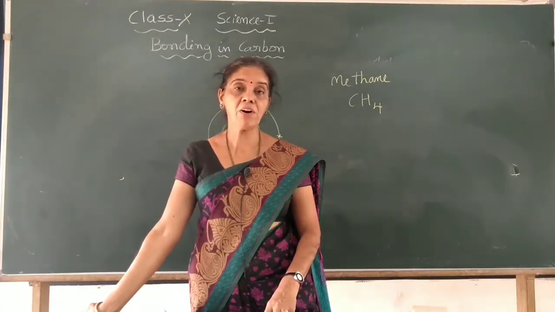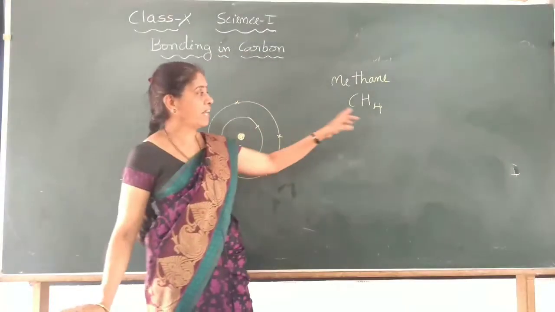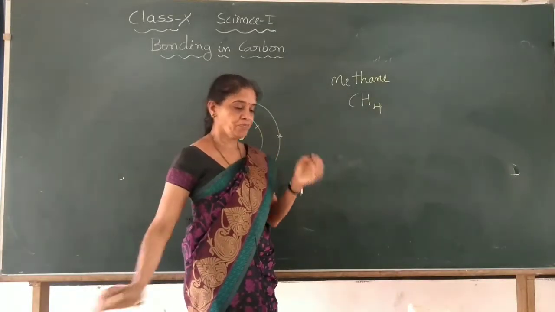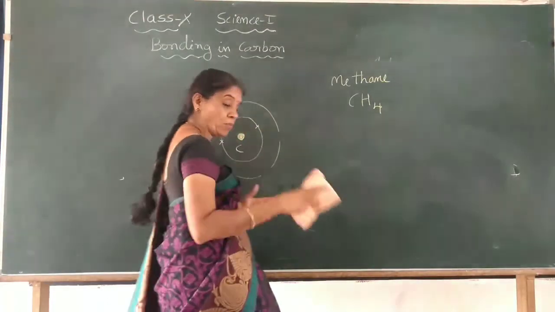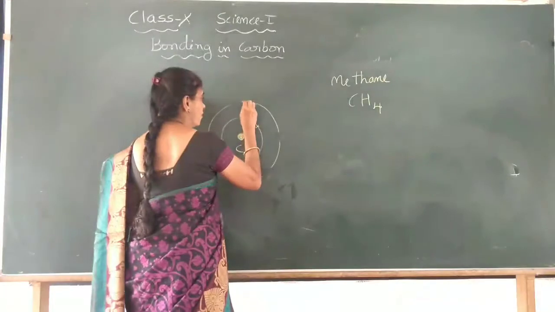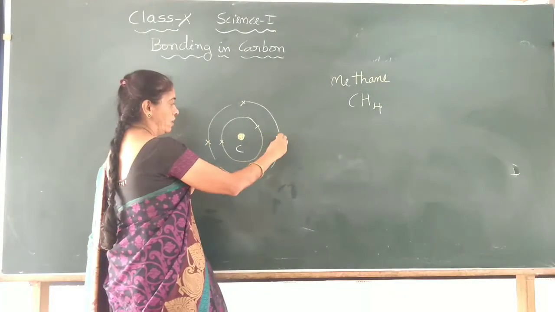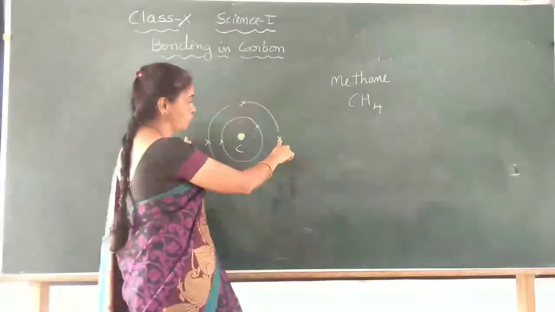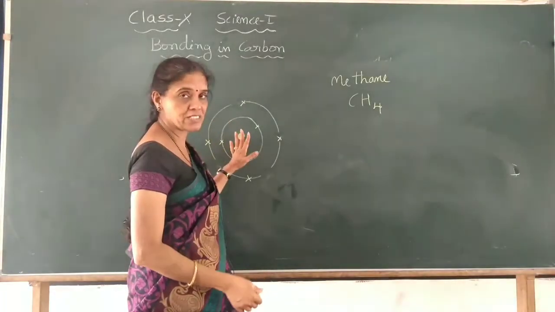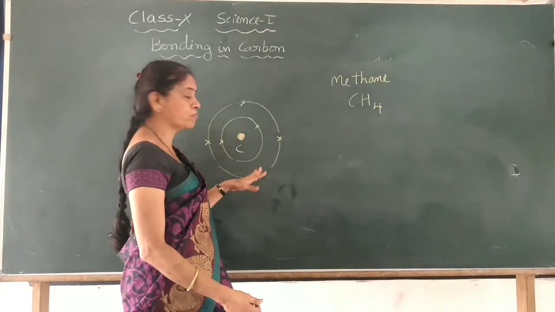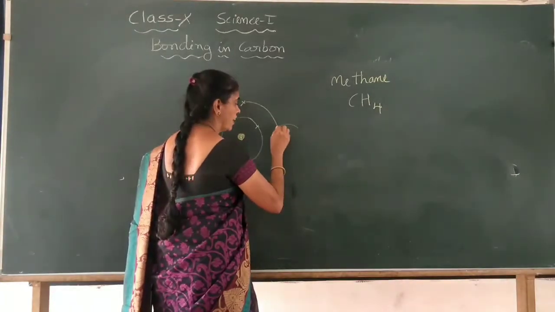So how does the covalent bond formation take place for carbon? Taking the example of methane, we will study. Now consider the 4 outermost electrons: 1, 2, 3, 4. So I have shown you the outermost valence electrons, the 4 electrons in the case of carbon. Now how does it form a bond with hydrogen?